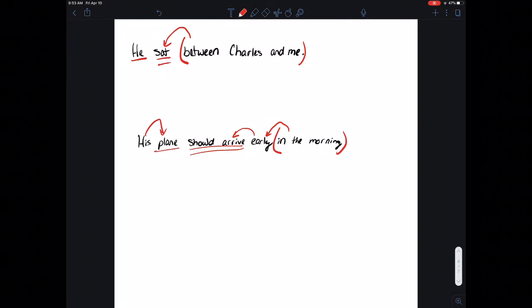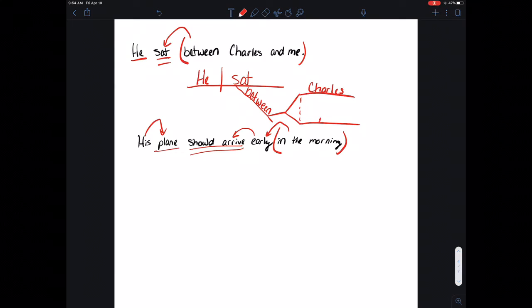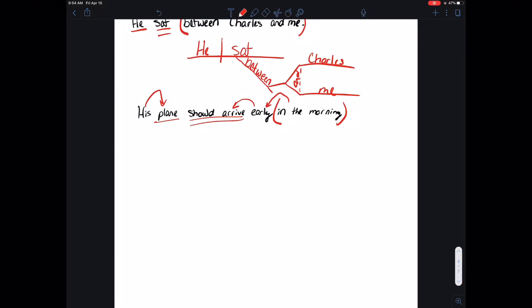All right, now we're going to diagram these prepositional phrases. So he was my subject in the first one. Sat was my verb. Our preposition is between. And we have a compound object of the preposition, so I'm going to build my rocket ship for him. So Charles and me. That's how you do a prepositional phrase. All right, so plane was the subject. Should arrive is my verb. Okay. His plane should arrive early.